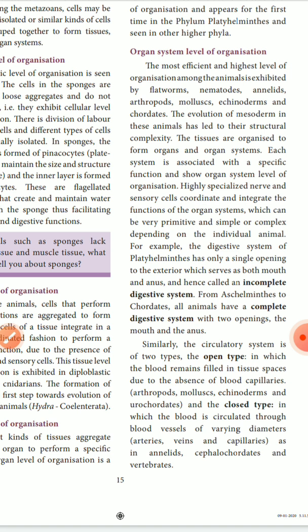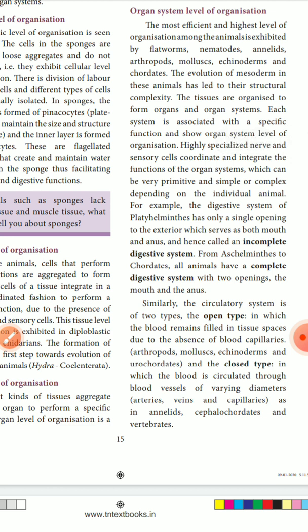So in platyhelminthes, both openings, that is the anus and mouth, are a single opening only. The anus is also doing a function, and the mouth is also doing a function. This type is an incomplete organ system organization. It is called an incomplete digestive system. From Aschelminthes to chordates, all animals have a complete digestive system. Two openings are in the body, the anus and the mouth.